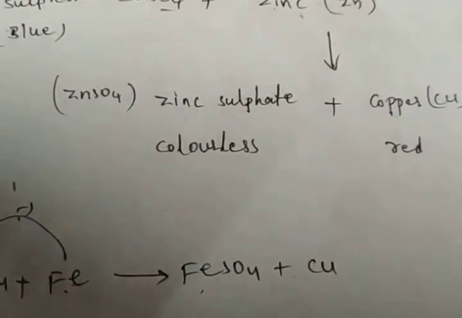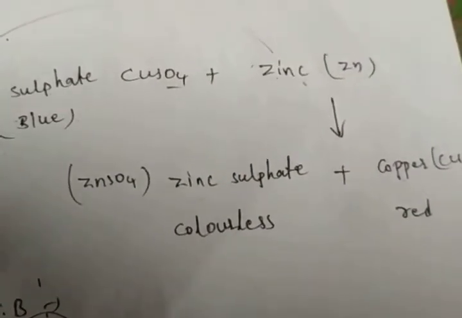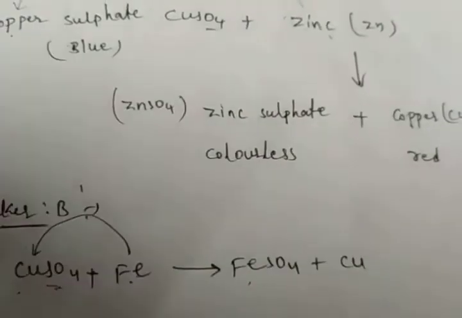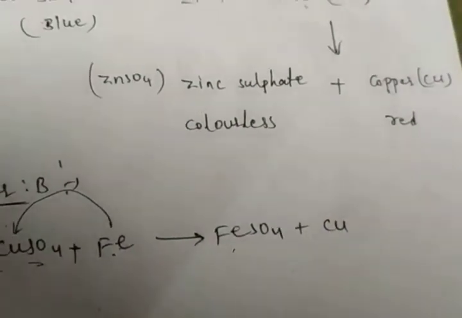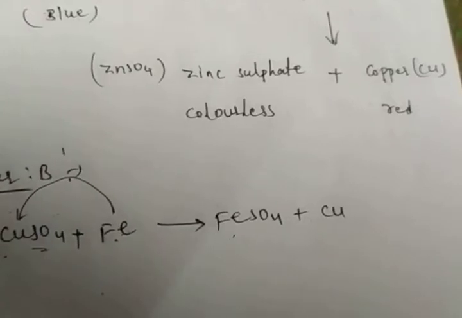Here you have to observe once: we do not see any change in beaker C. We can infer that copper is not able to replace the zinc from zinc sulfate.